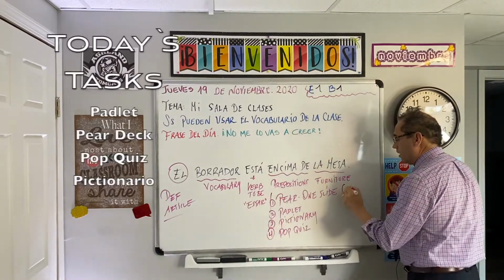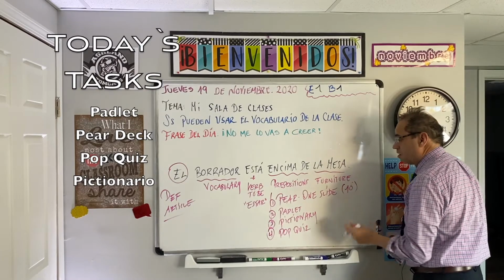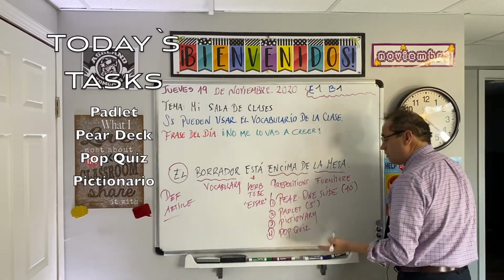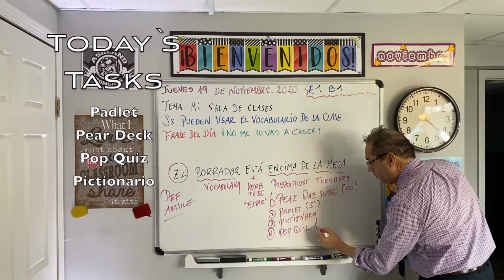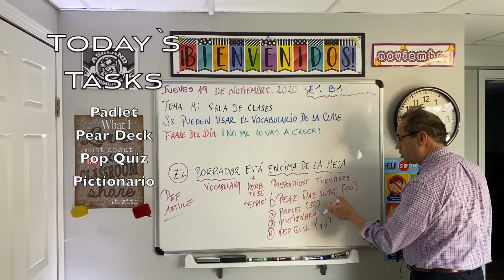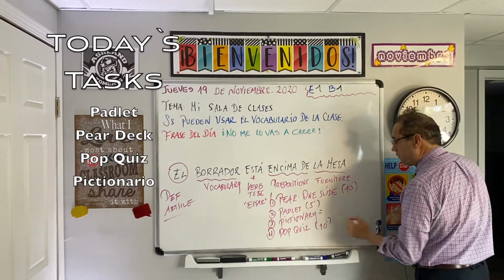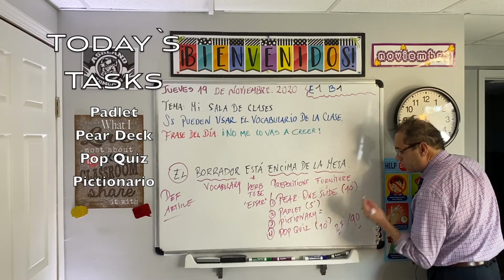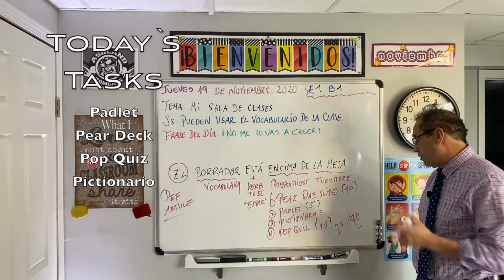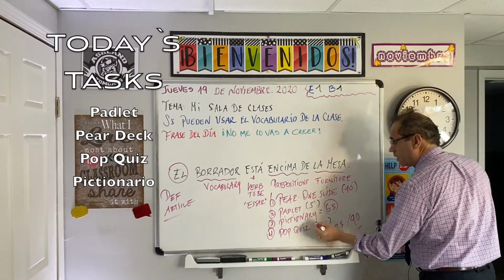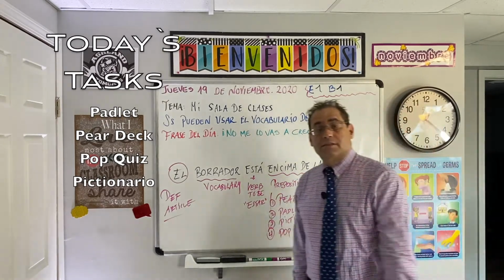Pear Deck is going to take about 5-10 minutes. Padlet is going to be about 5 minutes, I would say. The Pictionary, not yet. The pop quiz, about 10 minutes. So how much time do we have so far? 25 minutes, and this class is 90 minutes. So we're going to use 25 minutes out of 90 minutes. That means that we're going to have about 65 minutes to work on the Pictionary. Okay, guys, that's the word for today.